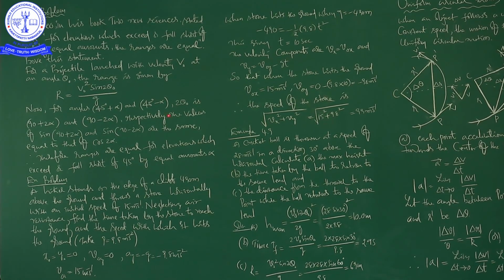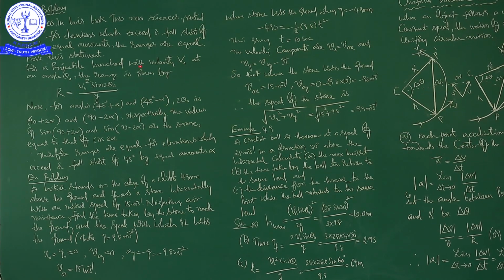See the next continuation problem, example problem. So in our last class, we discussed projectile motion.